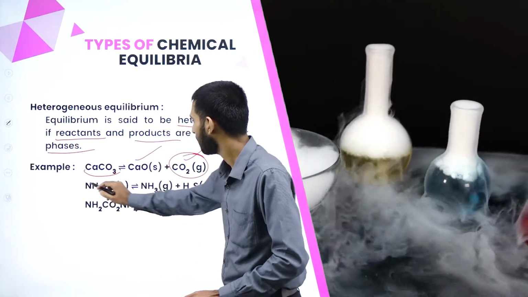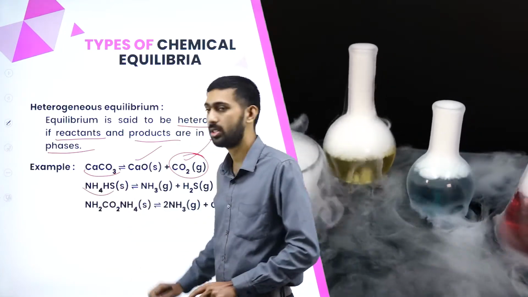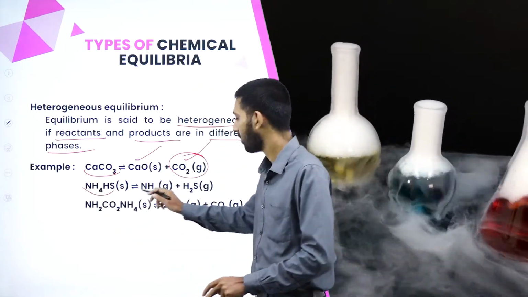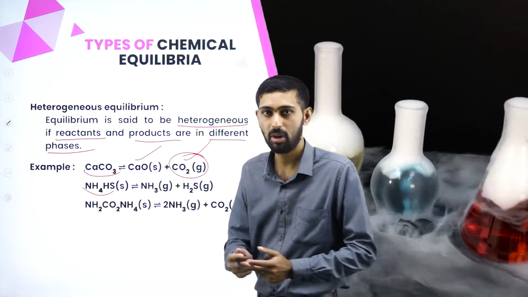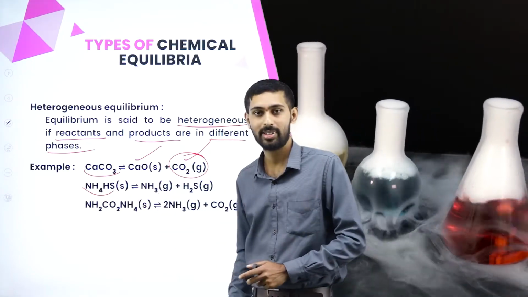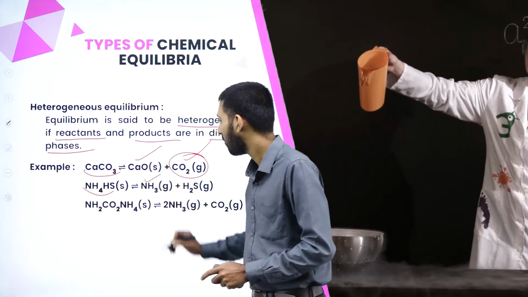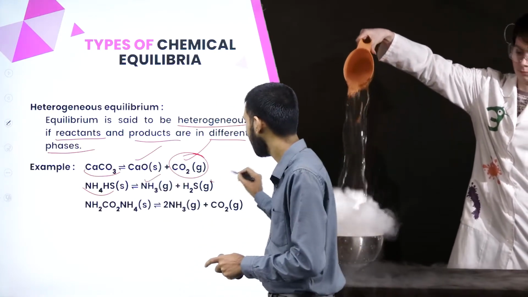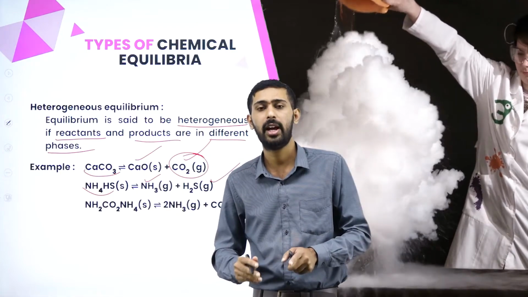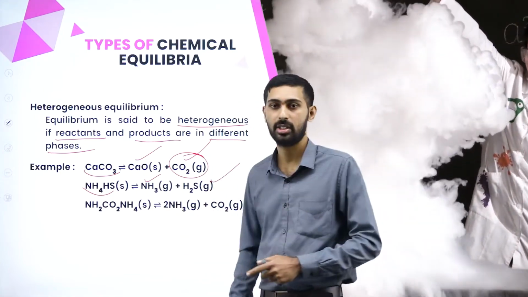Okay. Next, let us take ammonium hydrogen sulfide. If you keep it in the open environment, what will happen? It is in the solid state. But if you keep it in the open environment, you will get ammonia in the gaseous phase as well as hydrogen sulfide in the gaseous phase. Why?